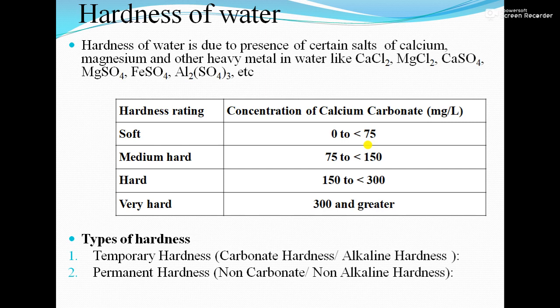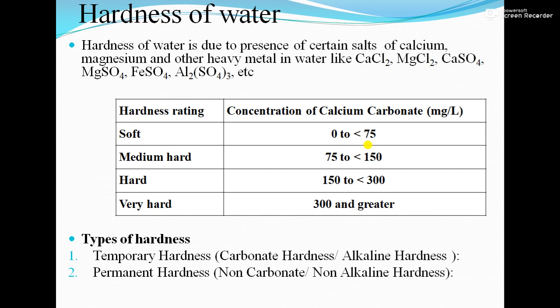So this is the hardness range given for the water. If we are calling it soft water, then its hardness is 0 to less than 75 milligram per liter. That means if the hardness of a water sample is below 75 milligram per liter, then it is called soft water. If the hardness is in between 75 to 150 milligram per liter, that is medium hard water.